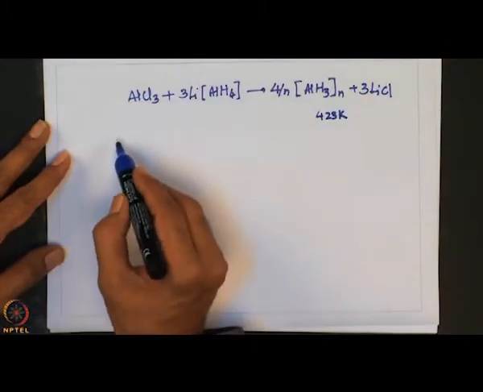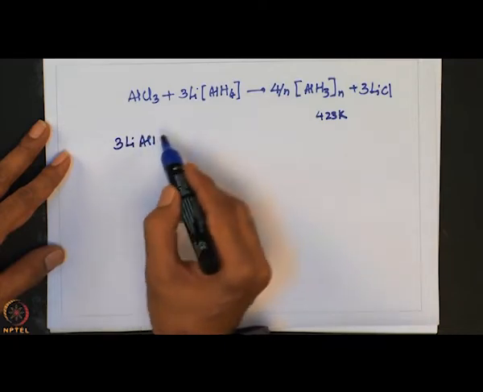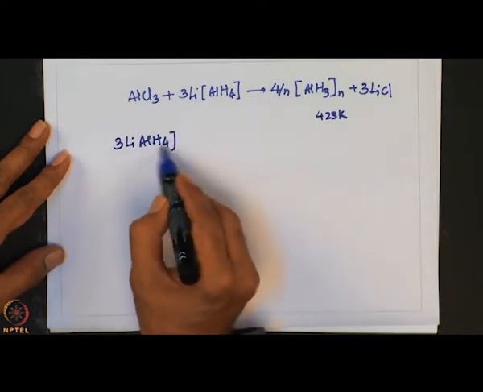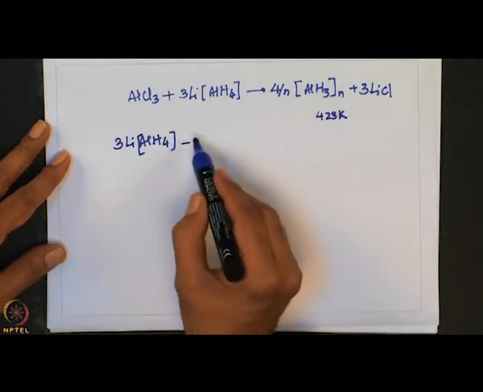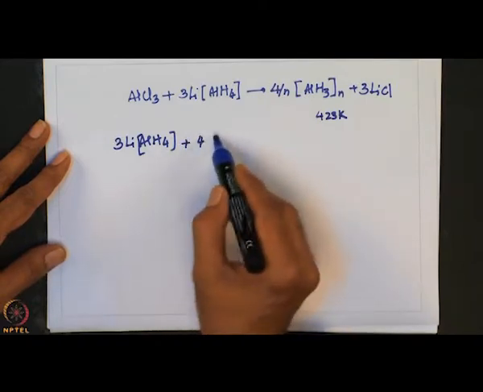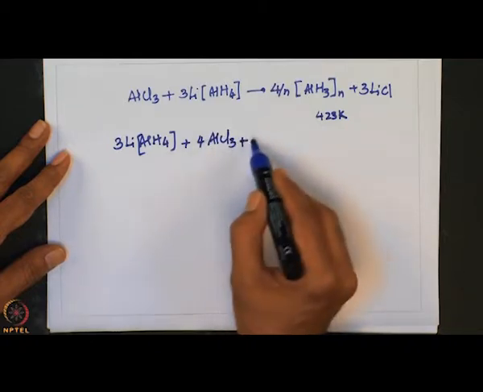For example, let us take lithium aluminum hydride and treat this one with AlCl3.